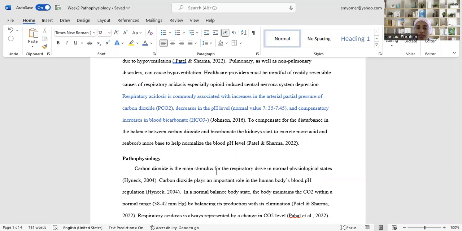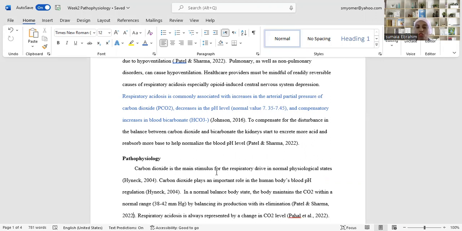Carbon dioxide plays an important role in the human body's blood pH regulation. In the normal balanced state, the body maintains carbon dioxide within a normal range, which is between 38 and 42, by balancing its production with its elimination.